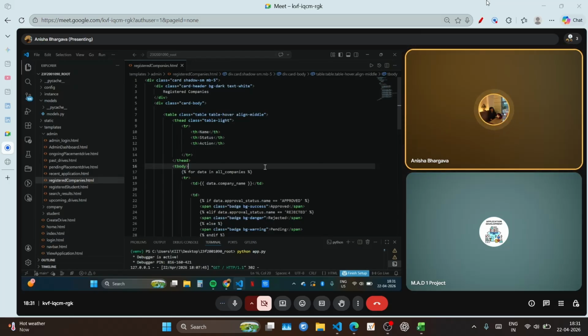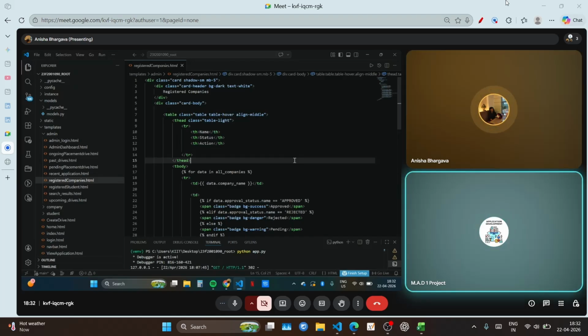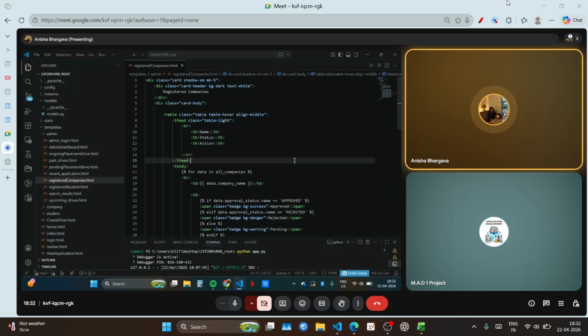Basically, we have used this using a Jinja 2 template. What is Jinja? Basically, Jinja 2 is a templating engine which provides us some functions to use.